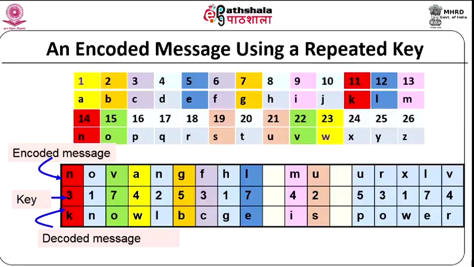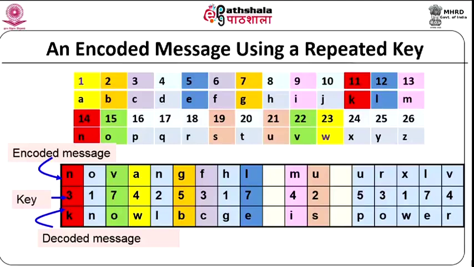Now look at this. This is the encoded message, this is the decoded message, and this is just the alphabets A, B, C, D to Z and the numbers of that. This part of the message is not anything different, it is just the 26 alphabets. So here is the encoded message, and here is the key 317425. So N has to be shifted by 3 places. Okay. So it becomes K, 3 places back.